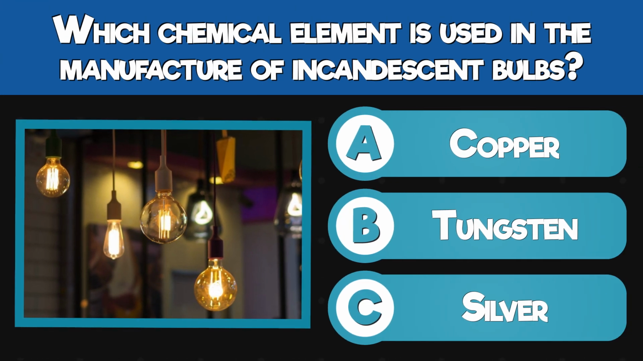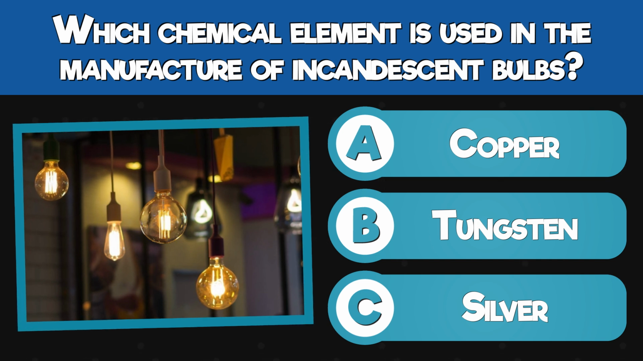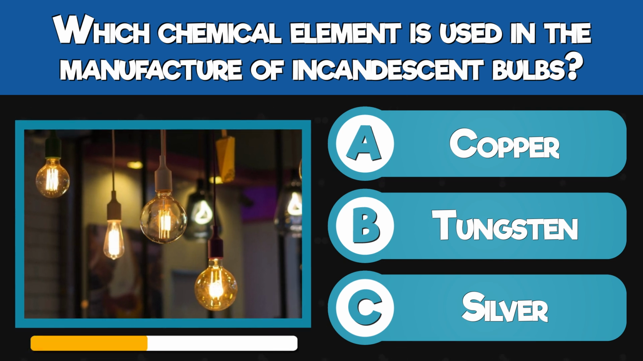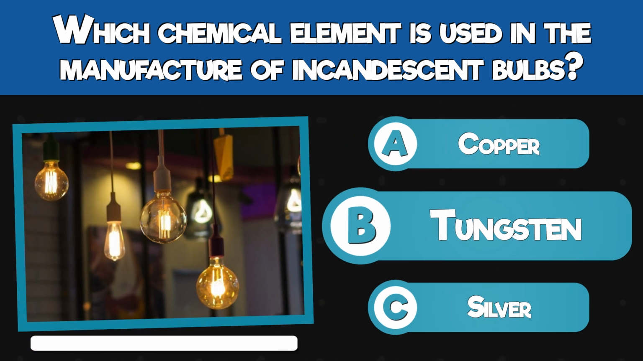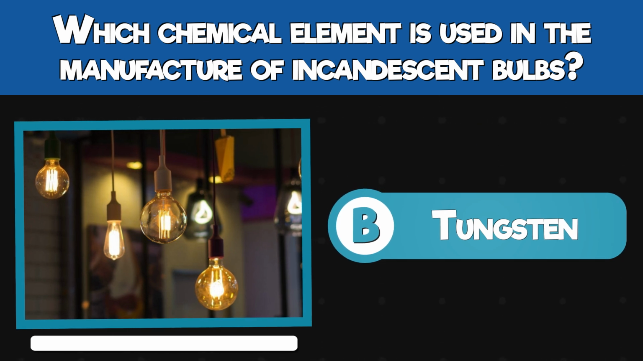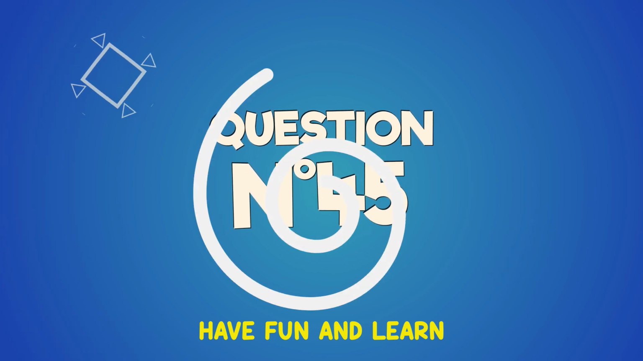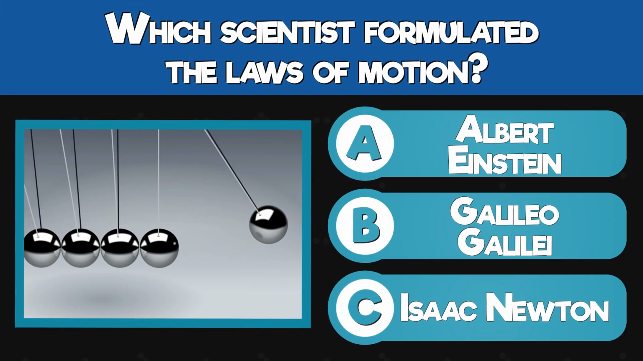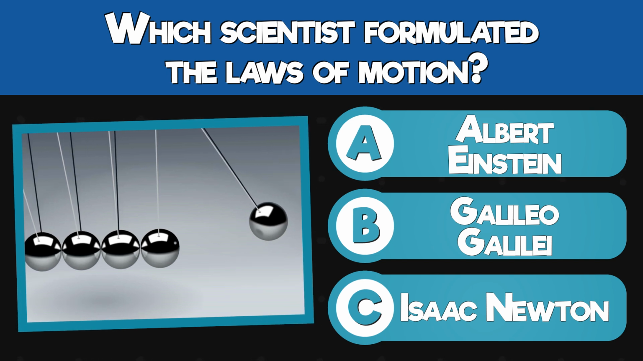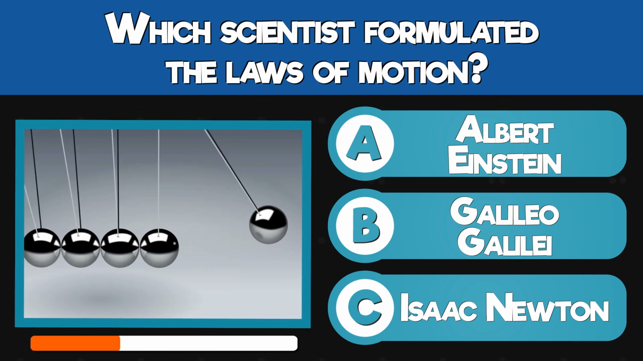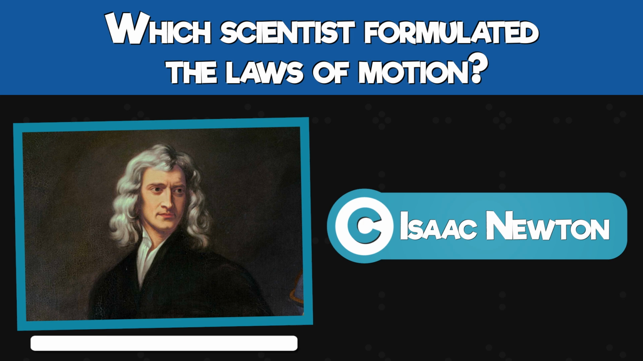Which chemical element is used in the manufacture of incandescent bulbs? Copper, tungsten, or silver? Tungsten. Which scientist formulated the laws of motion? Albert Einstein, Galileo Galilei, or Isaac Newton? Isaac Newton.